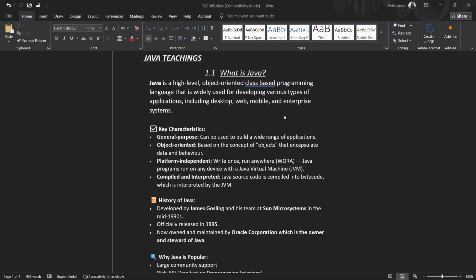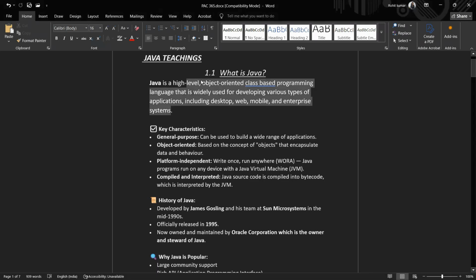Today we will be learning about Java. So basically, what is Java? Java is a high-level, object-oriented, class-based programming language which is widely used for developing various types of applications including desktop, web, mobile, and enterprise app systems.